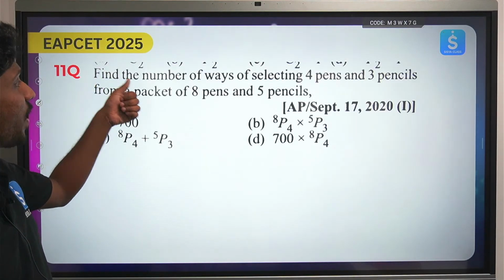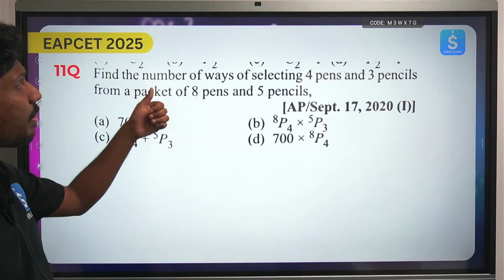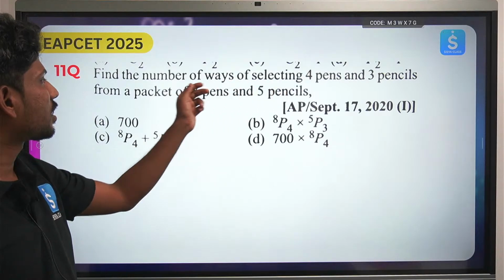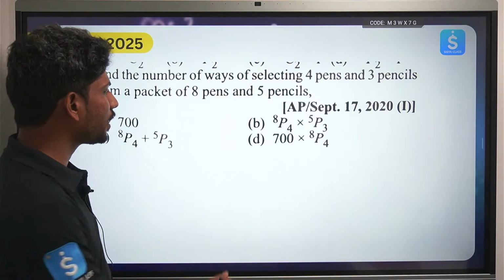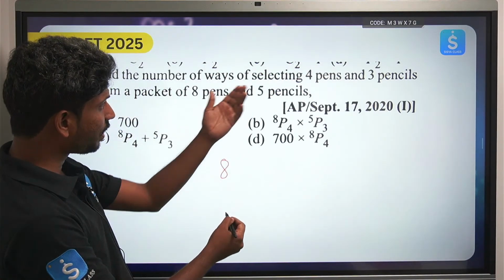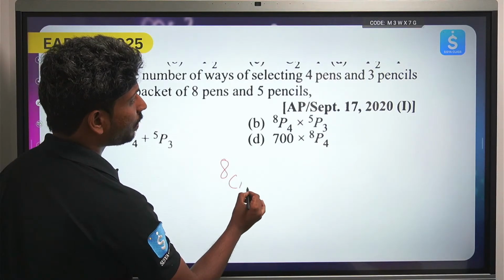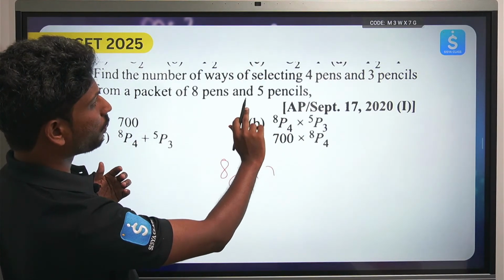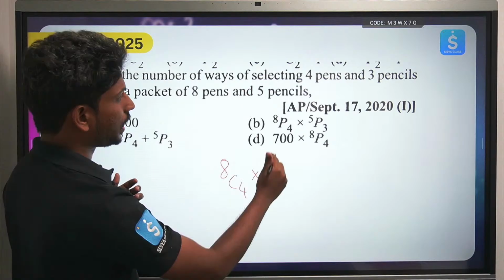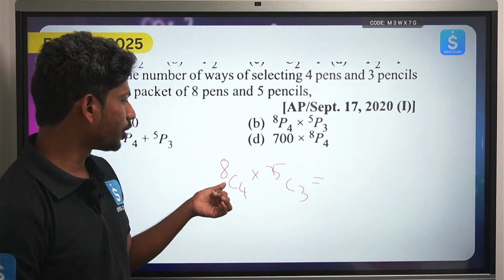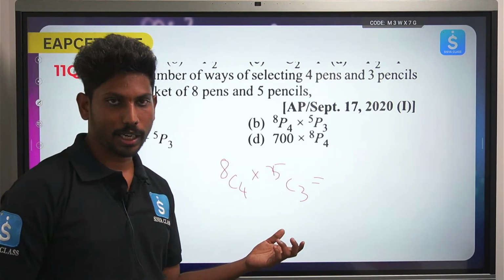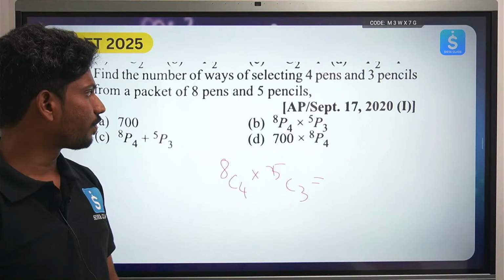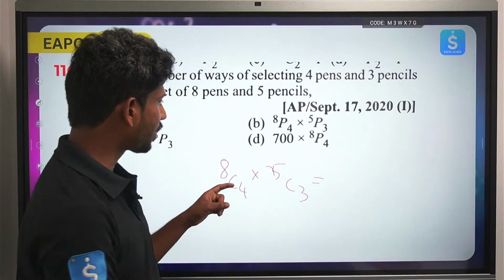The next one is to find the number of ways of selecting 4 pens and 3 pencils from a packet of 8 pens and 5 pencils. So the same thing, 8C4 into 5C3. So do this calculation and let me know the answer. This will be 8 factorial by 4 factorial into 4 factorial, and 5 factorial by 3 factorial into 2 factorial.